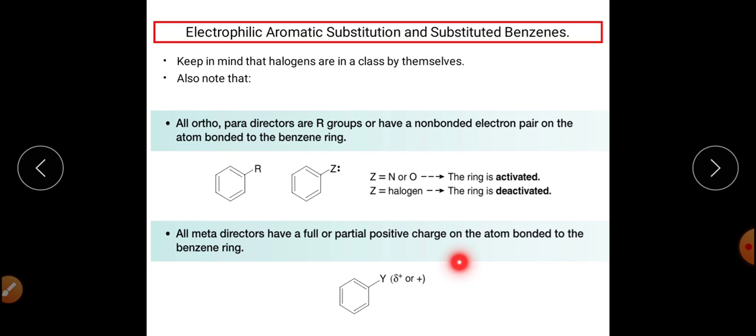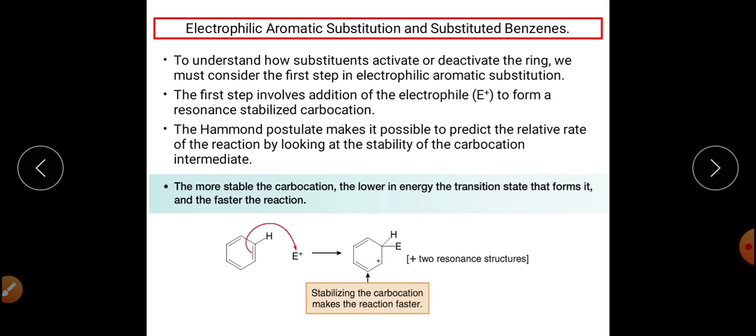So here are the structures showing how the groups can be activating or deactivating, and how they will activate or deactivate. It can be understood by taking the example of the arenium ion.